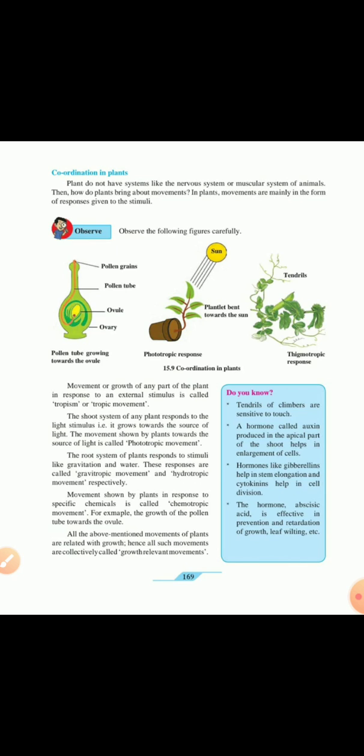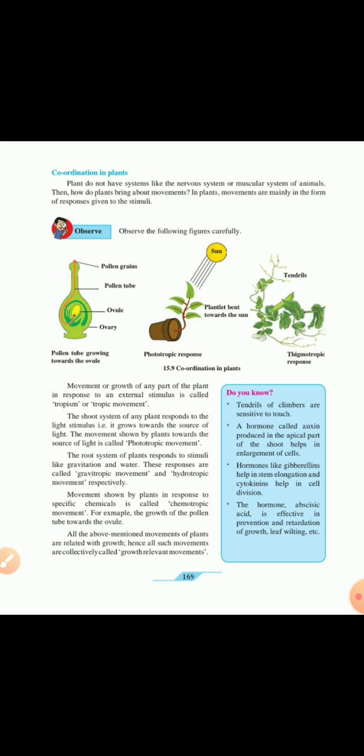Third, the root system of the plants responds to stimuli like gravitation and water. These responses are called as gravitropic movement and hydrotropic movement. Gravi is towards gravitation and hydro is towards water. So these are the definitions again of gravitropic and hydrotropic movement.